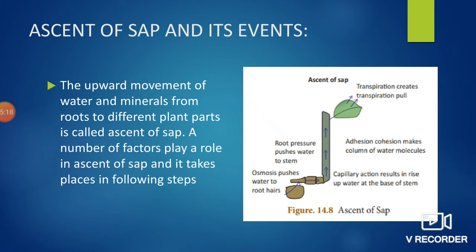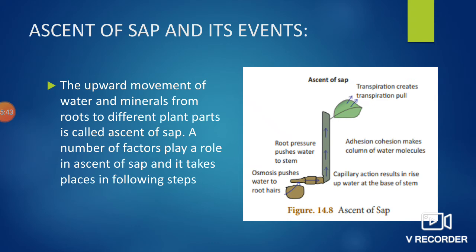You can see in the picture, first the root absorbs water by osmosis. Then by means of capillary action, the water moves to the base of the stem. Then by root pressure, the water is pushed to the stem.